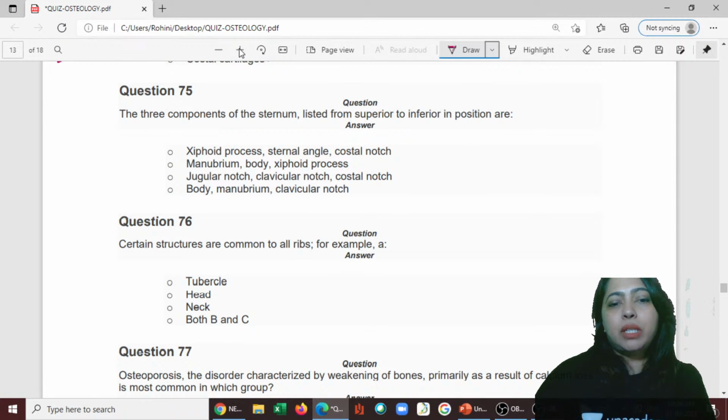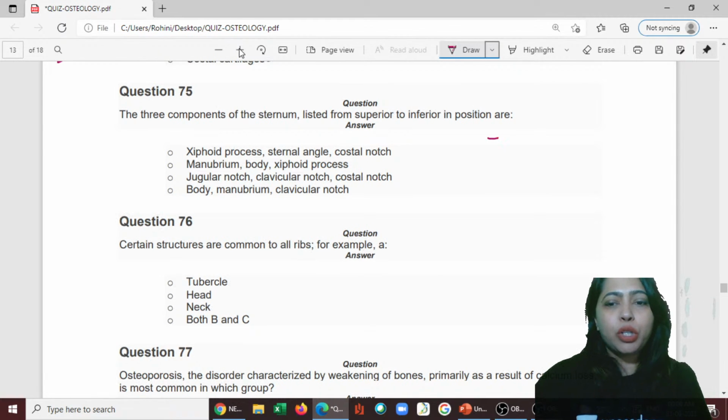Let's look at the 75th one. There are three components of the sternum. Okay, there is a first portion that is